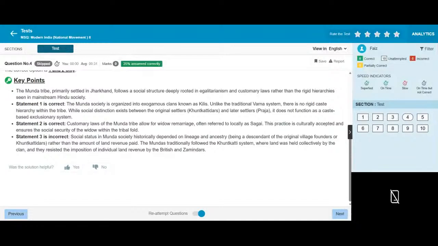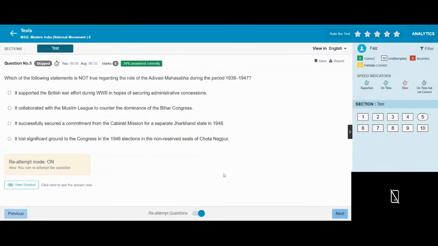The Mundas traditionally followed a collective land system where land was allocated by the clan, rather than the individual paying land revenue to the zamindars. Now the next question: which statement regarding the role of the Adivasi Mahasabha in 1947 is not correct?